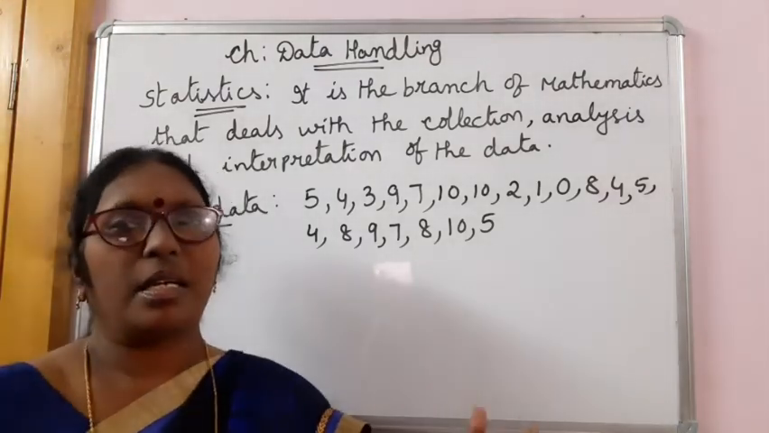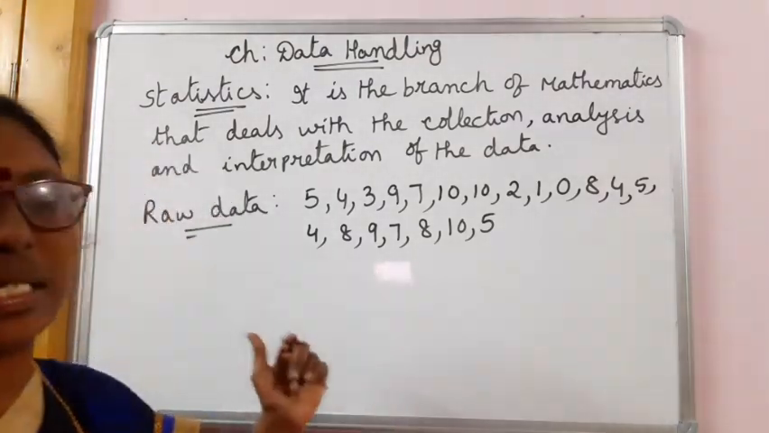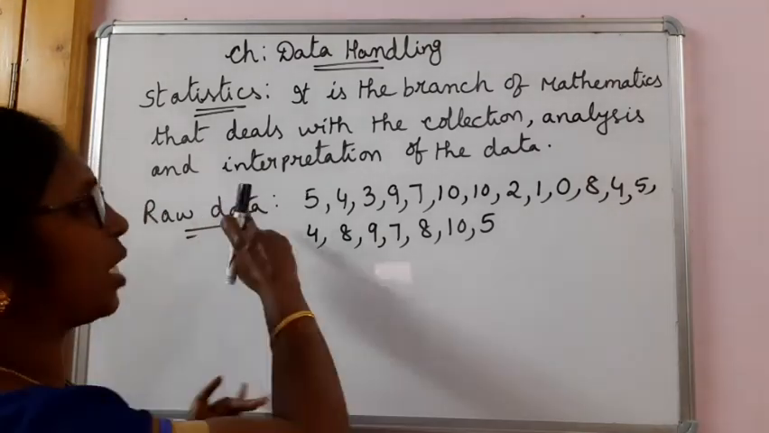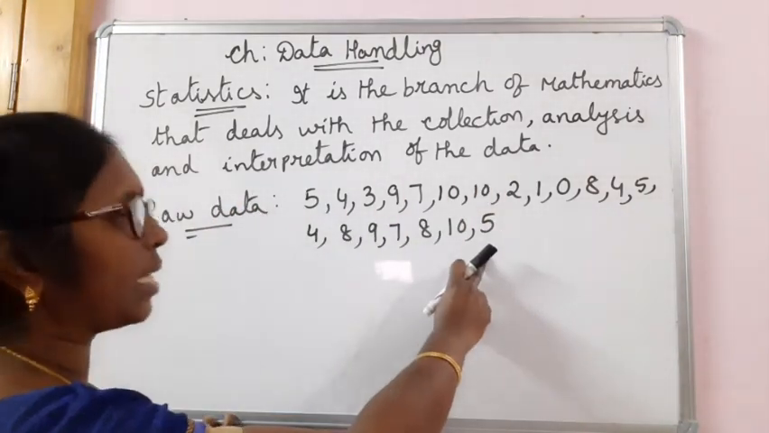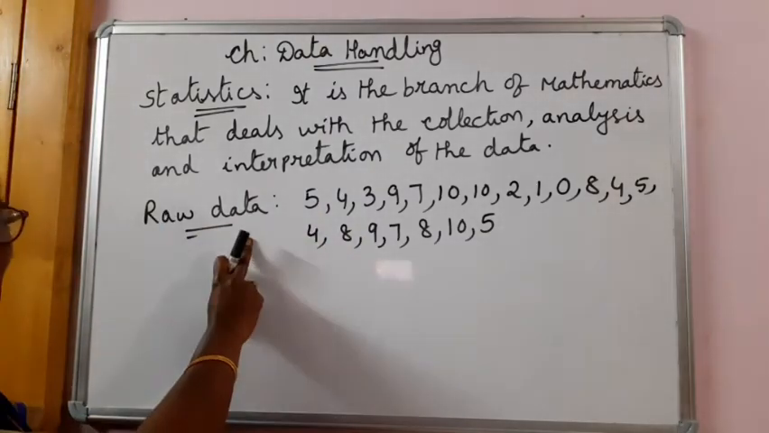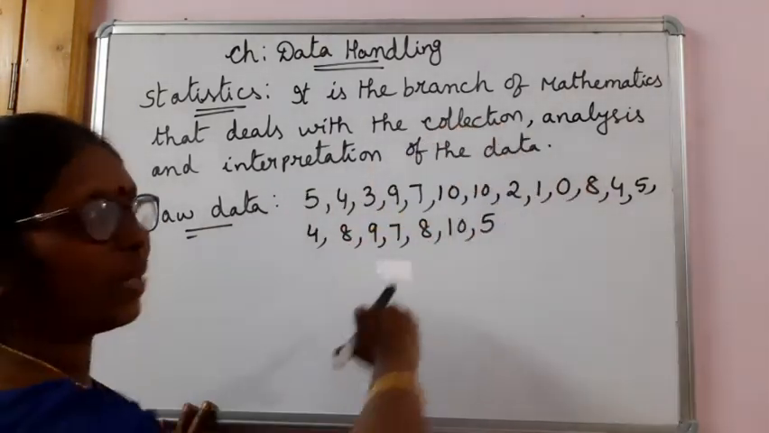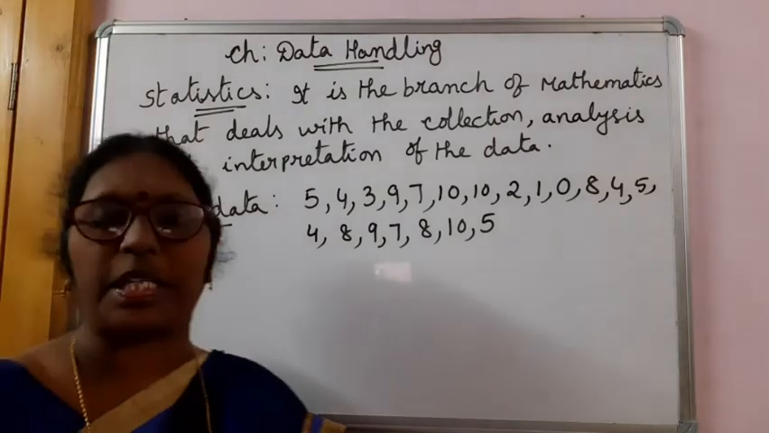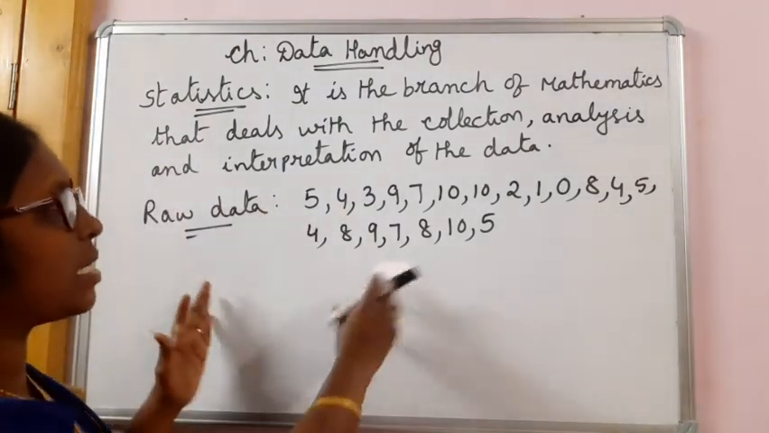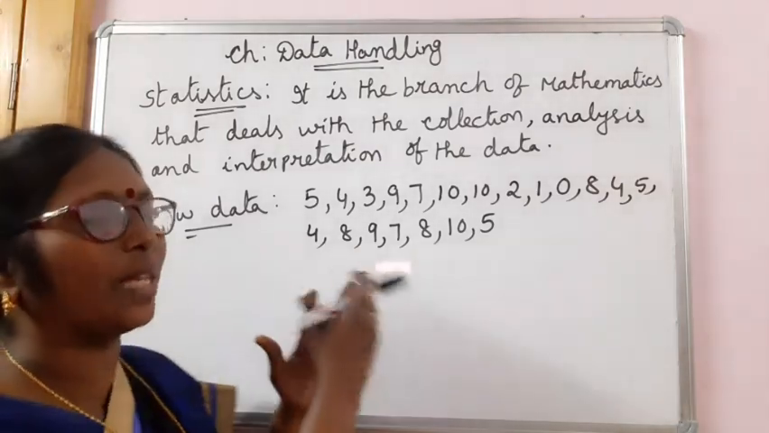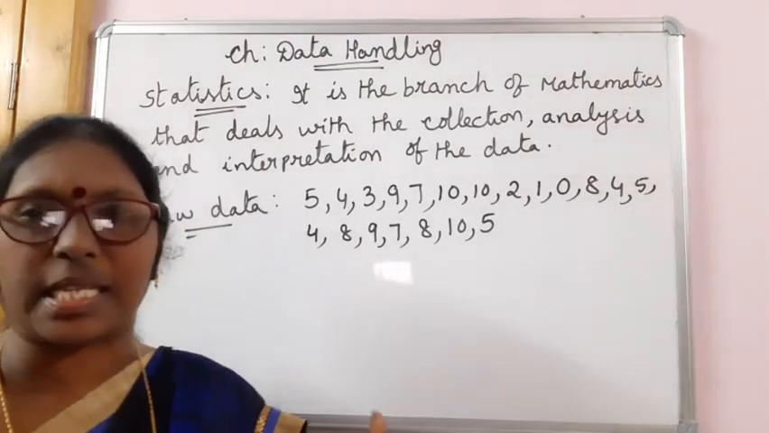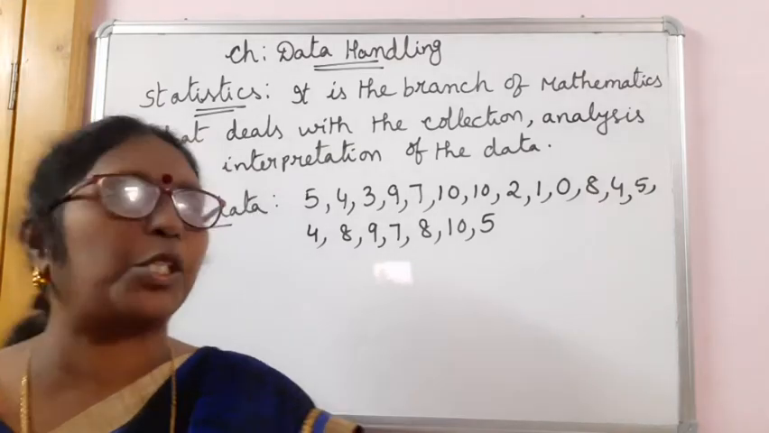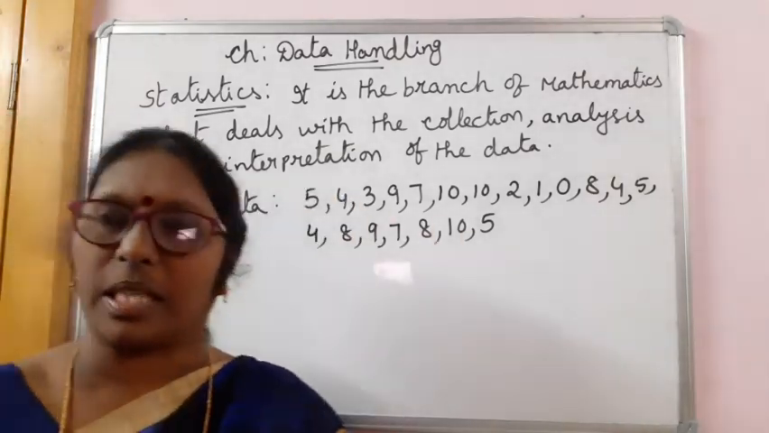Their marks, they are secured in the class test done out of 10. So as I collected the information, I have written this data like this. This is said to be raw data. This is collection of the data. Then analysis and interpretation. And we can analyze how many got more than 5, less than 5 and all, that is analyzing. And putting and giving clear picture, that is interpretation of the data.